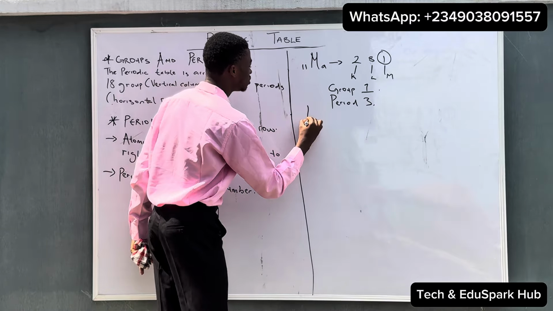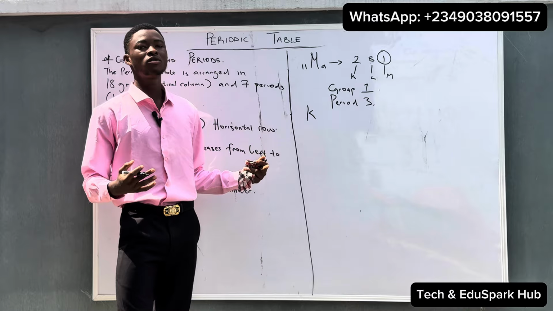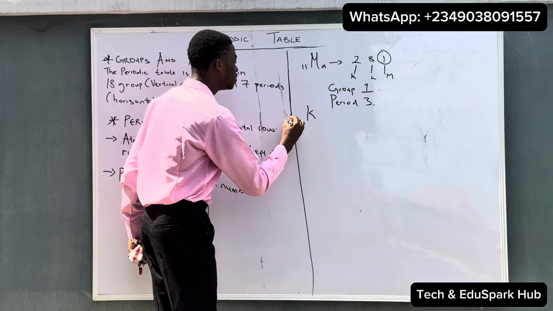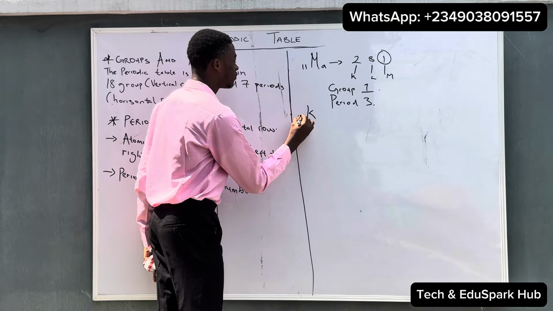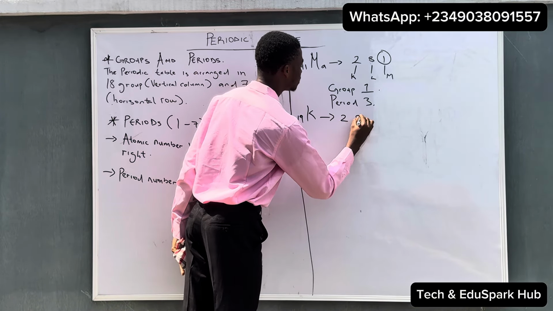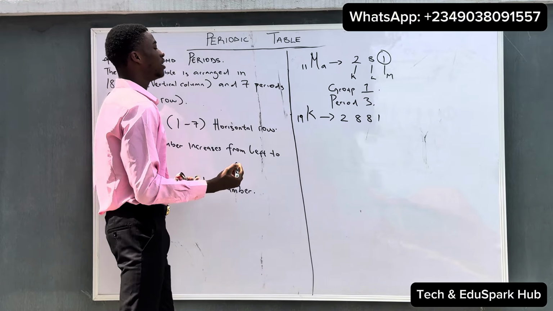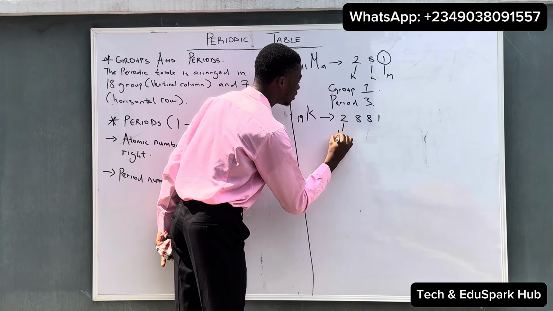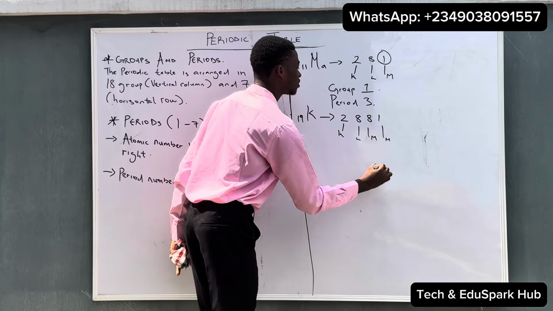So let's look at another element, for example potassium. Let's assume we don't know the group number and the period number of potassium. We only know the atomic number of potassium to be 19. Now that we know this, we can easily write the shell configuration, which is 2, 8, 8, 1. So let's number these shells: we have the K, L, M, N shell.